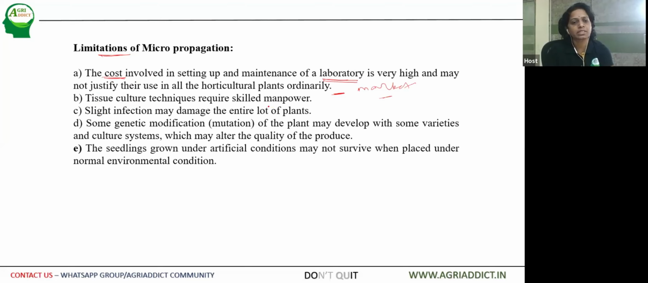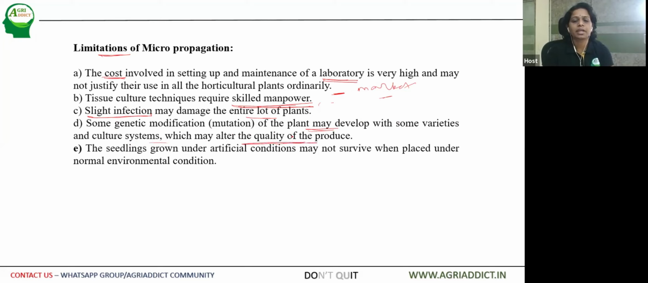Tissue culture techniques require skilled manpower, so normal labor cannot do it, because this is the art and science of multiplying plants under laboratory conditions. So all this has to be skilled labor. Then a slight infection may damage the entire lot of plants. So you need to be very careful, and all necessary steps should be taken care of. Then some genetic modifications or mutations may also develop in some varieties and culture systems, which may alter the quality of the produce.